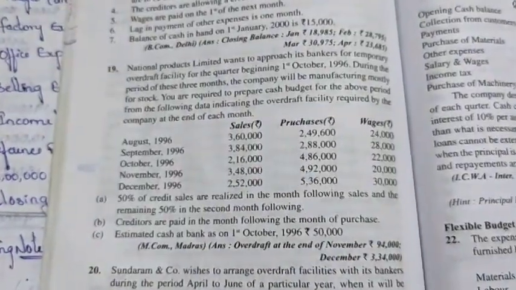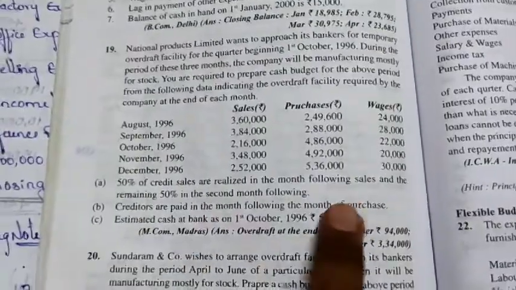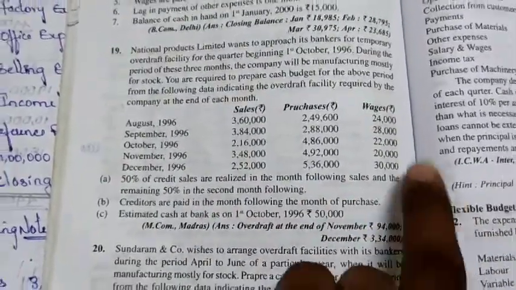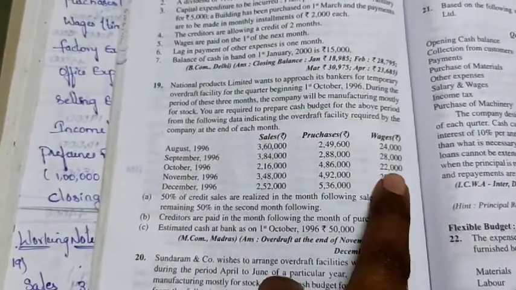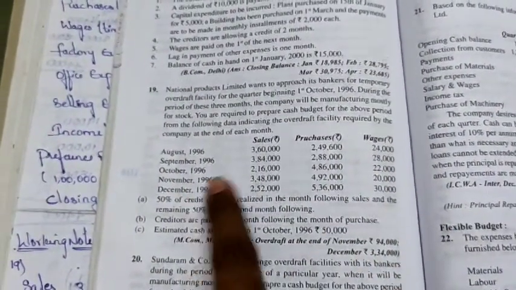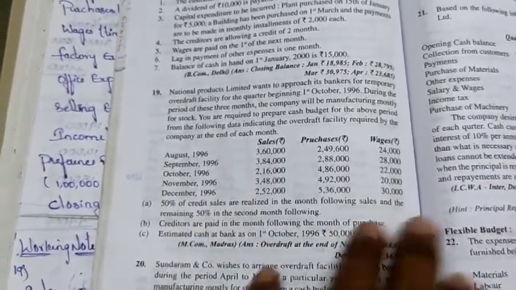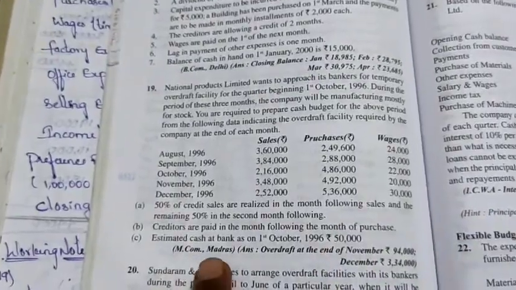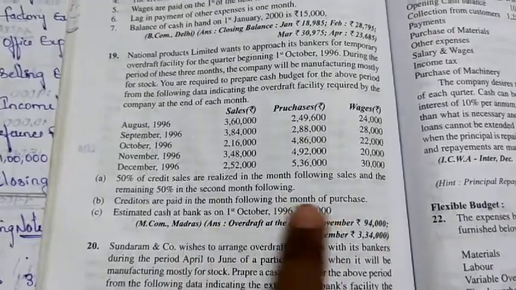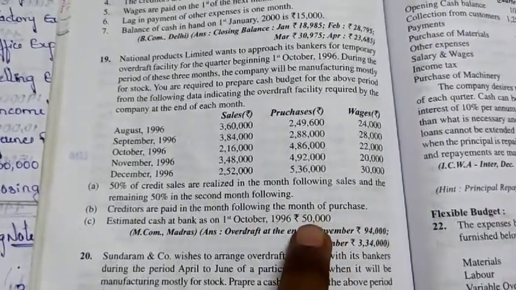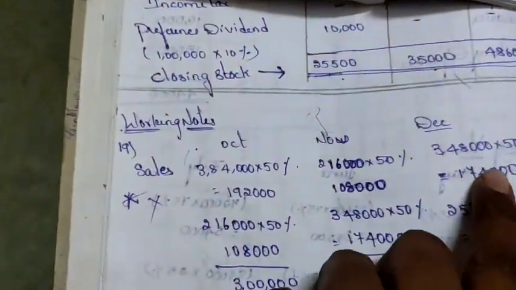Okay, next for wages. Once you see the wages he has given. In case of wages, in this question he has not mentioned anything. Then how you have to treat it means same month: October month wages you have to take in October only, November month wages in November and December wages in December. Okay, estimated cash at bank as on 1st October 1996 is 50,000 he has given, means opening balance. Opening balance for 1st October, how much he has given? 50,000.